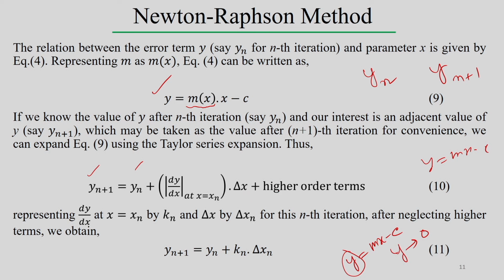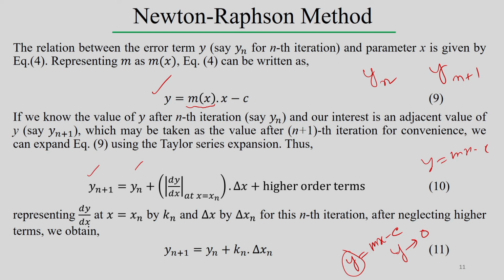So we consider first order differences in this case, and neglecting the higher order terms, y_{n+1} can be written like that. That means the value of y at the (n+1)th iteration is y_n plus the slope at x = x_n, times delta x, that increment, plus the higher order terms.